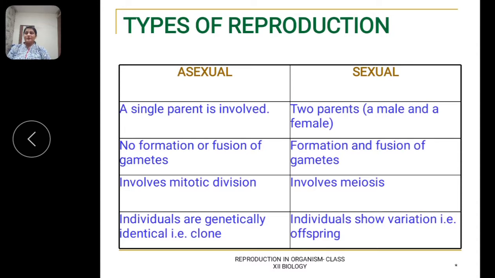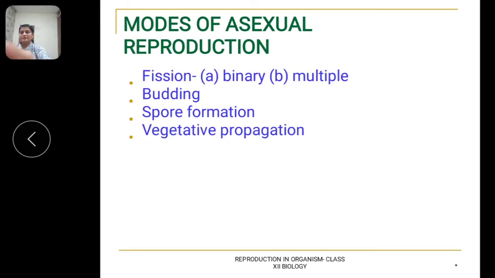Thus, in these organisms, cell division is itself a mode of reproduction. It takes place in animals in different ways, that is, by fission, by budding, by spore formation, and vegetative propagation is observed in plants.